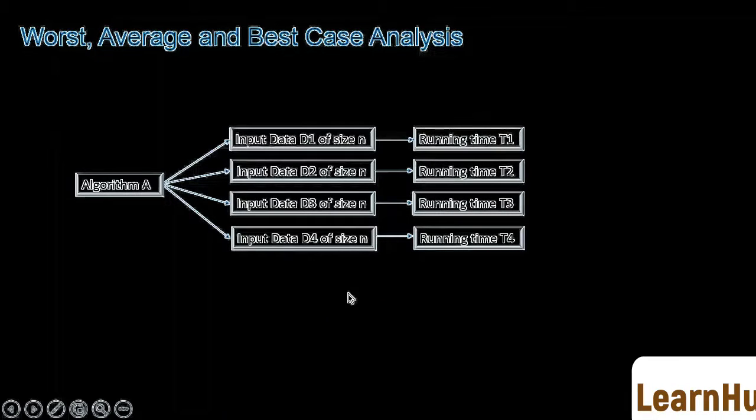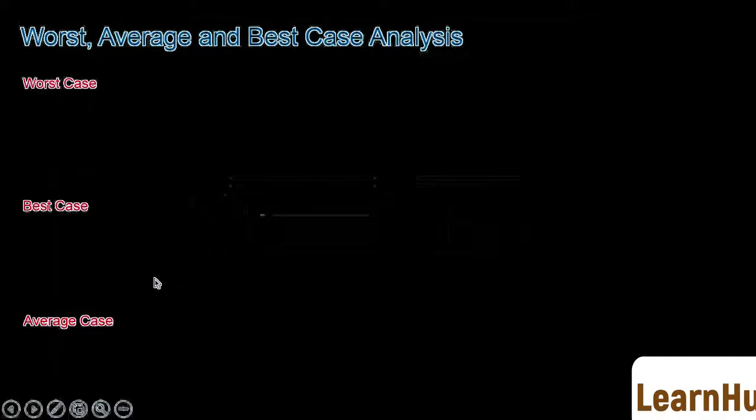So we can say that the behavior of this algorithm depends upon the size of input as well as the type of input. For analyzing these types of algorithms, we generally consider three cases: worst case, best case and average case. So we define the time complexity of the algorithm in these three cases.